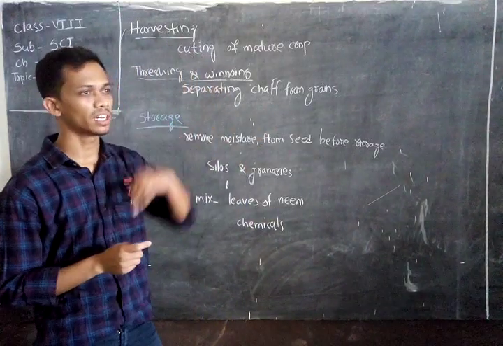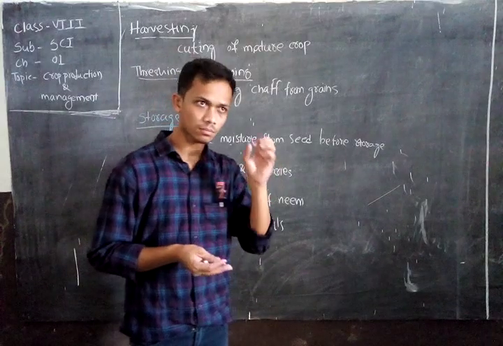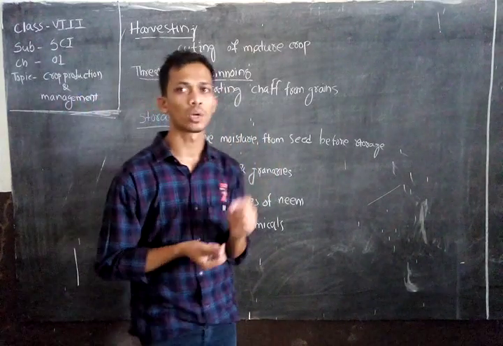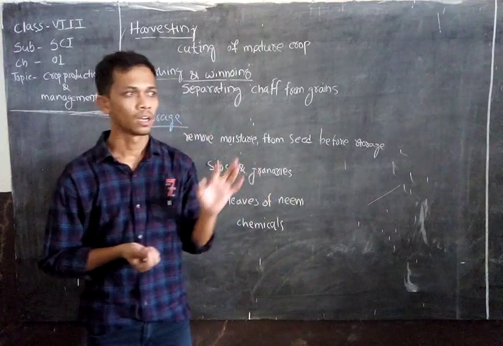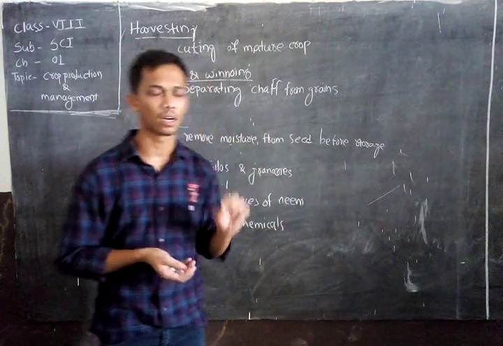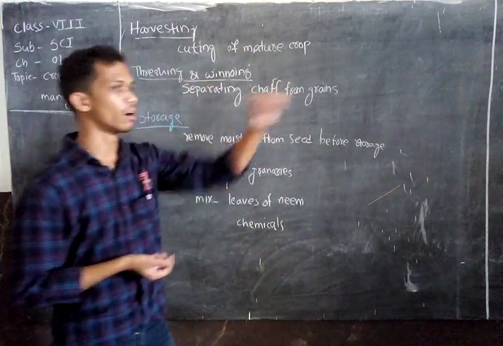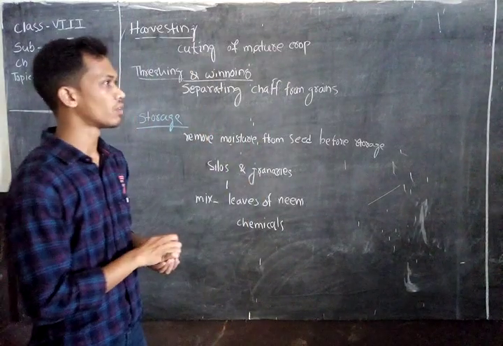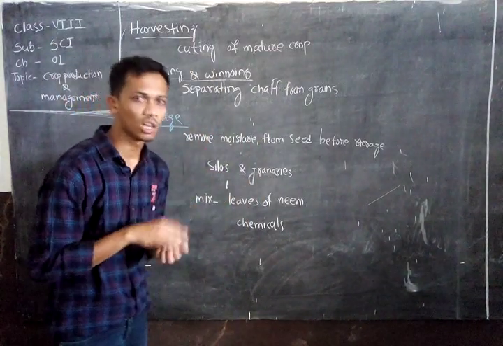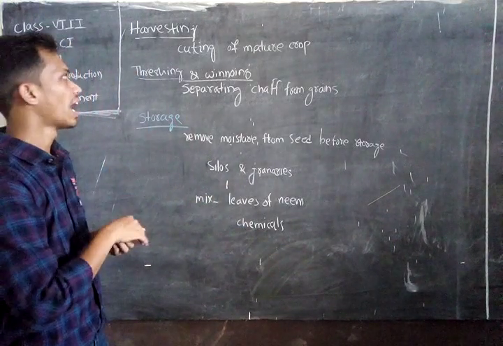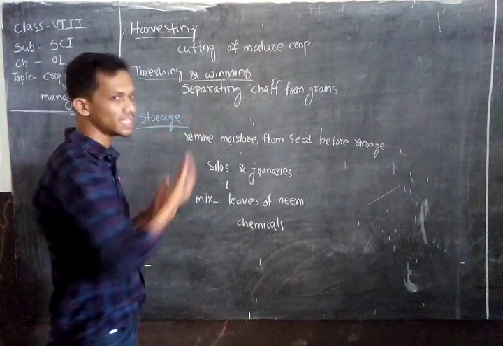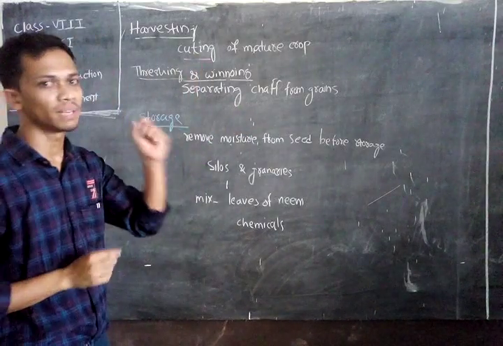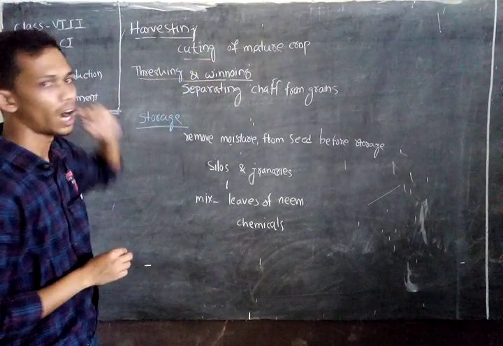After that, we learned about protection of crop. We must protect the crop from various pests using pesticides or some other process. After completing all these processes, our crop is mature. The cutting of the mature crop is called harvesting.